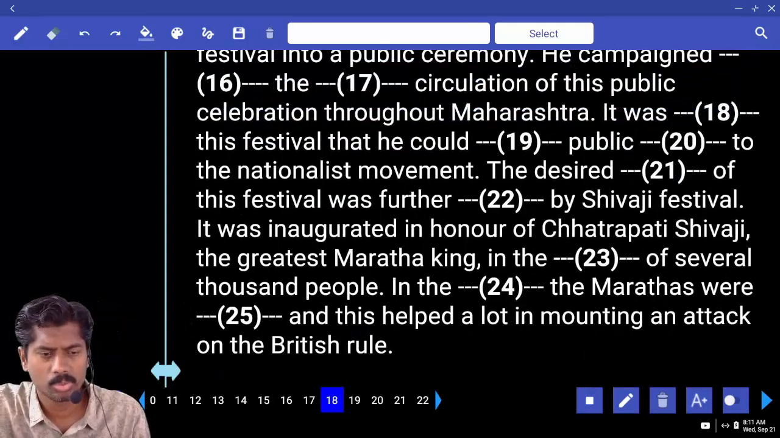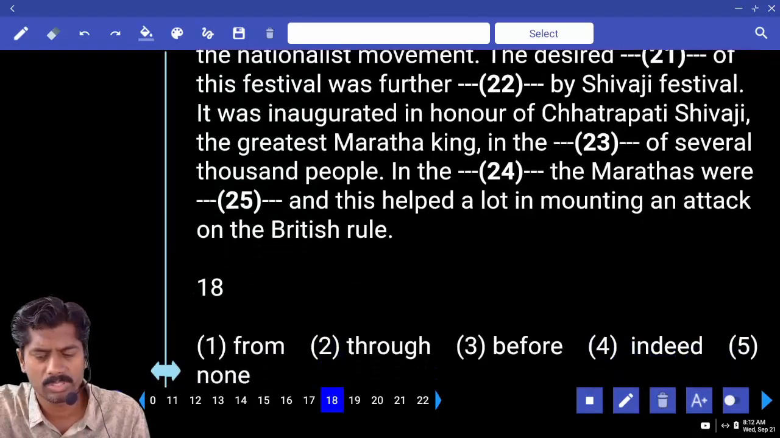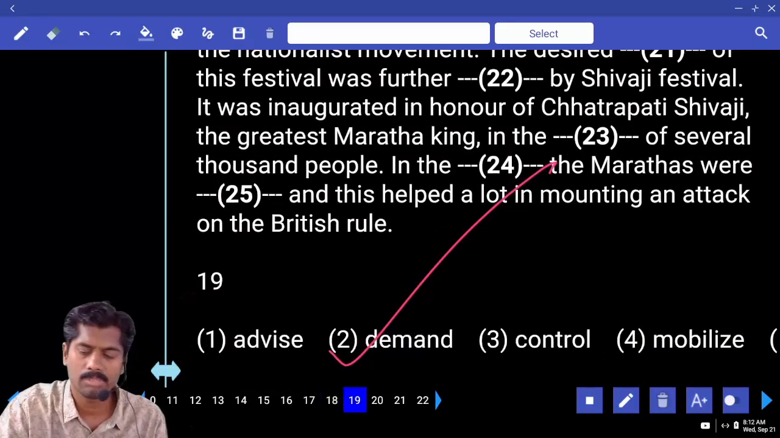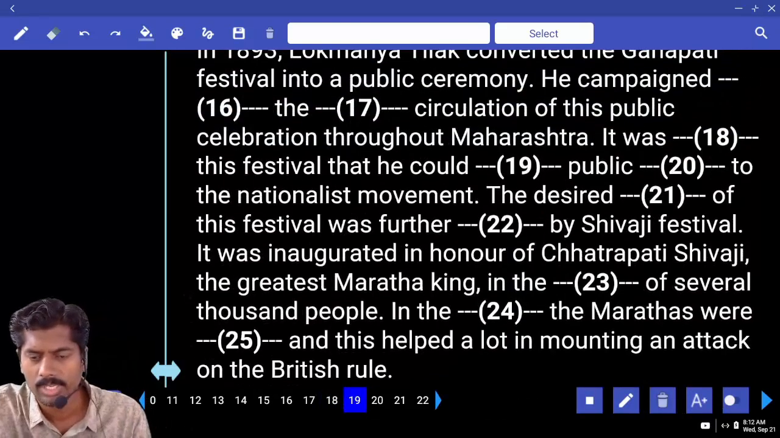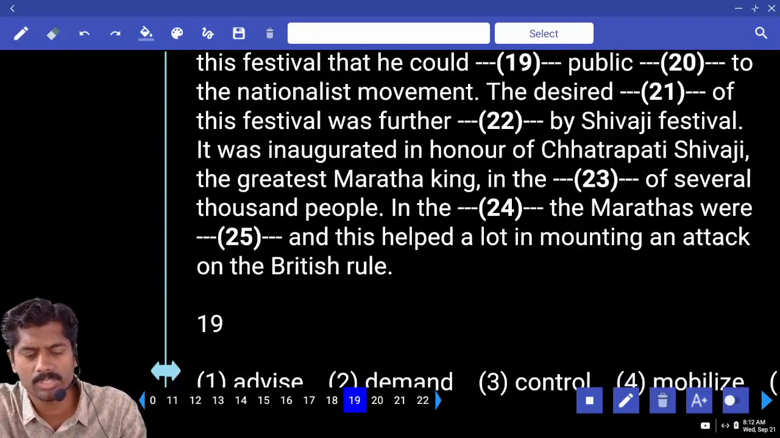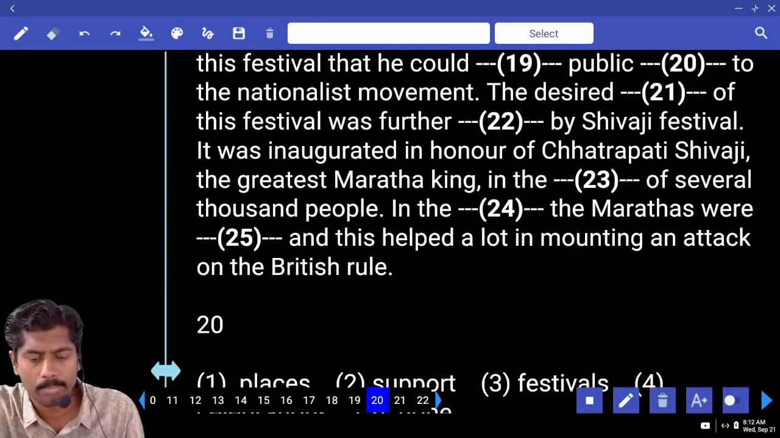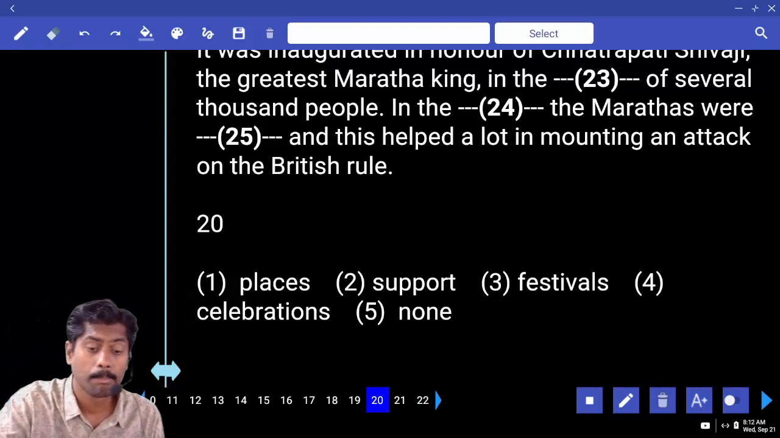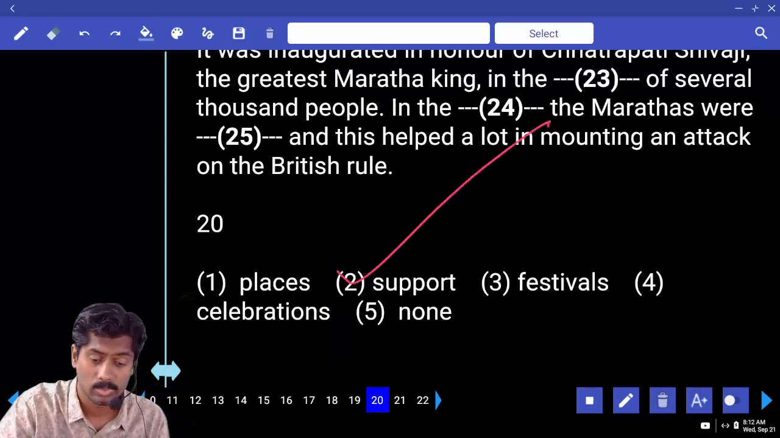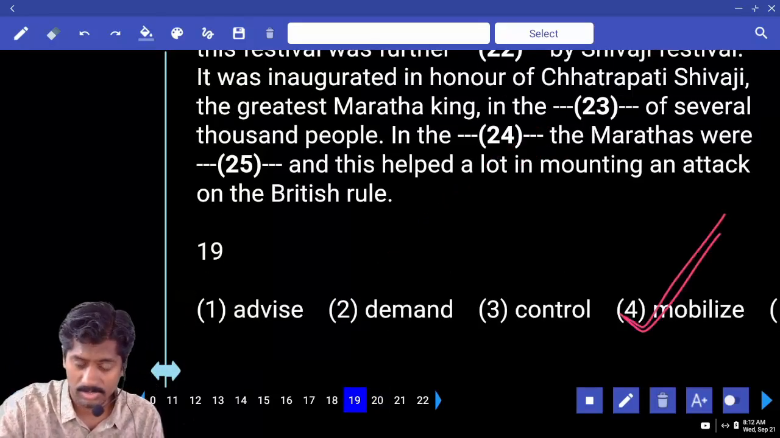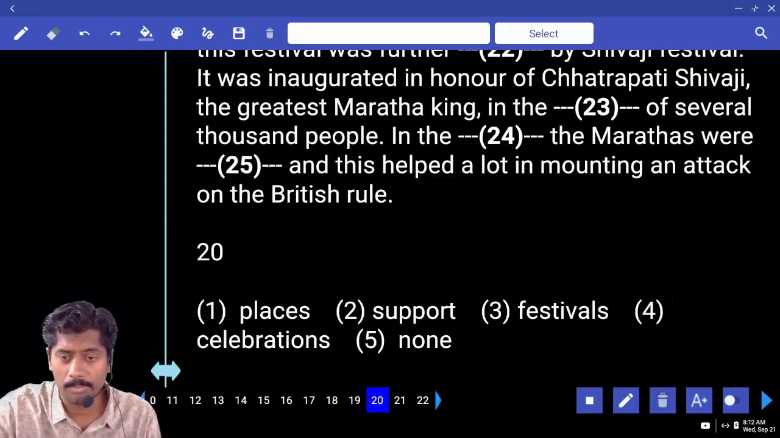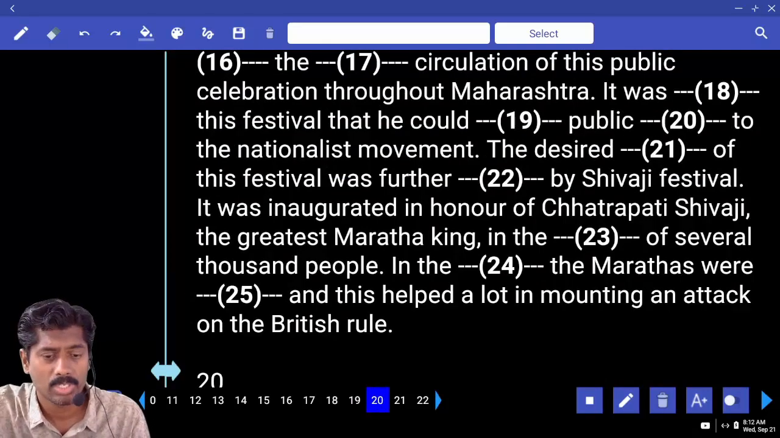It was through this festival, before this festival, indeed this festival. It was through this festival. Through this festival, what did he do? It was through this festival he could advise or mobilize public places, public support, public festivals, celebrations. Public support. So here mobilize fits, not advise. It was through this festival he could mobilize the public support to the nationalist movement.